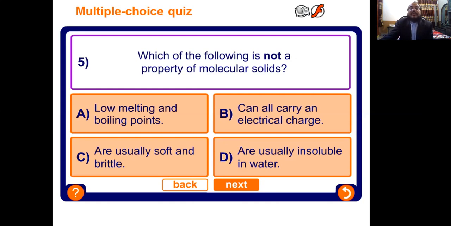Next, which of the following is not a property of a molecular solid? Molecular solids have low melting and boiling points. Can they carry an electrical charge? No, they do not have electrical charge, and other properties.